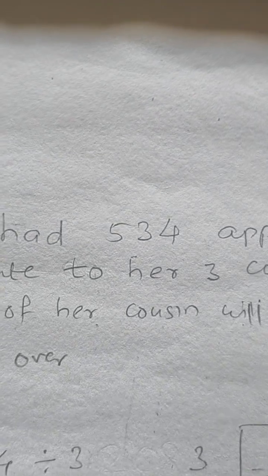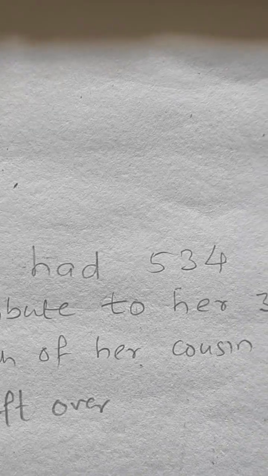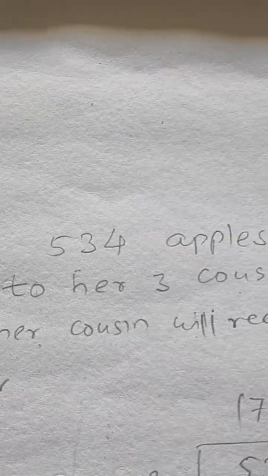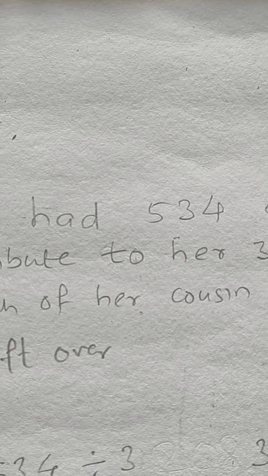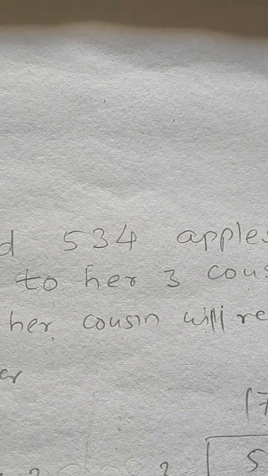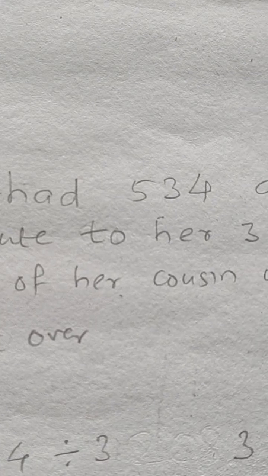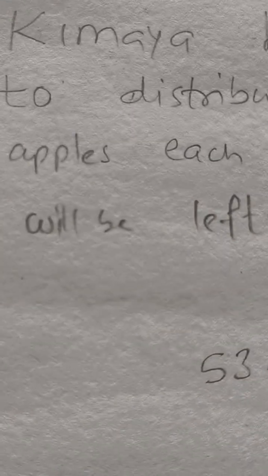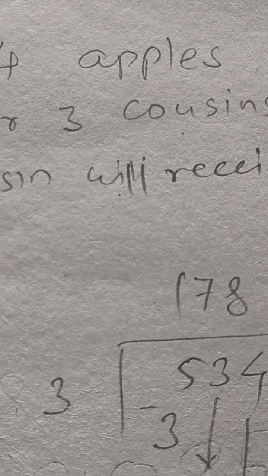Kimaya had 534 apples which she wanted to distribute to her 3 cousins equally. How many apples will each of her cousins receive? How many apples will be left over? 534 divided by 3. This is the division. 534 divided by 3.